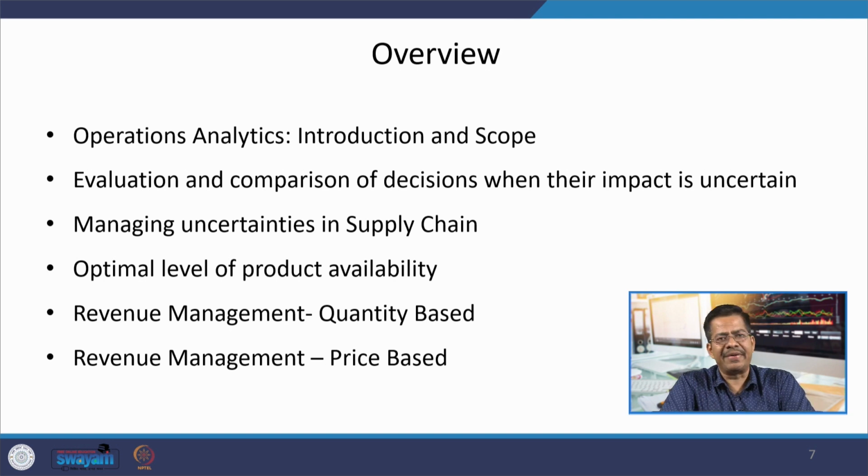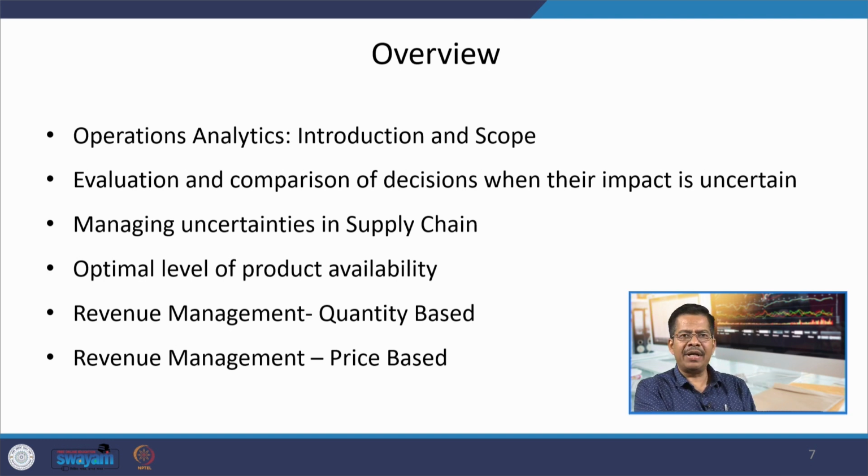Supply side uncertainties can be handled in a more convenient way, because all your suppliers are under your control, but it becomes very difficult to handle demand side uncertainties, because customers are not in your hand. There are so many factors, maybe visible, maybe invisible, always operating in the environment, and these are resulting in uncertainties.